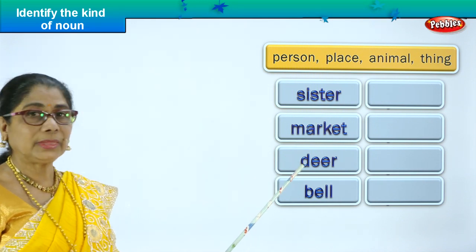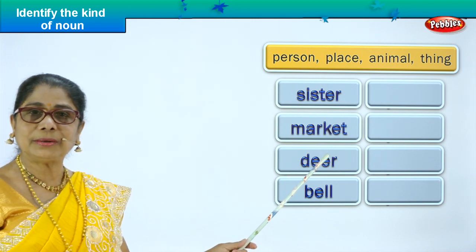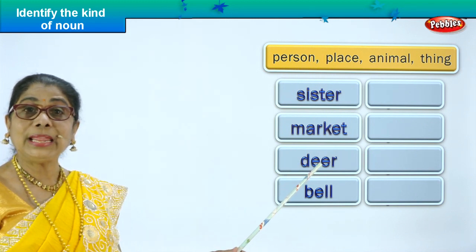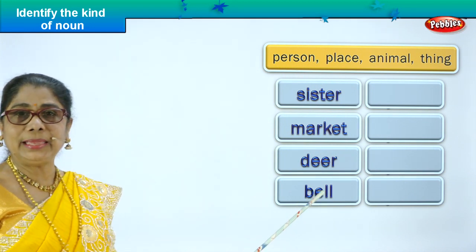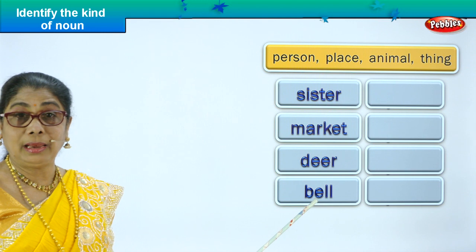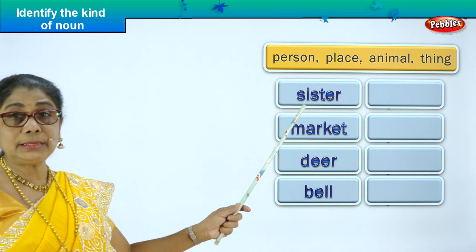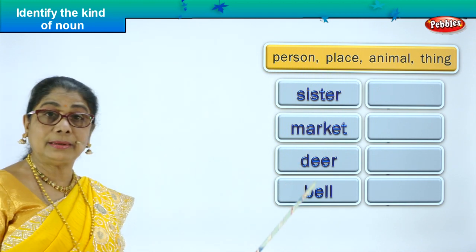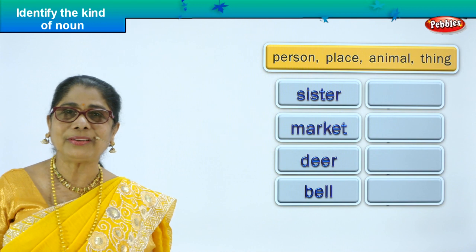Yes. D-E-E-R, deer. Is deer a noun? Yes. And finally you have B-E-L-L, bell. Is it a noun? Yes. Now we have 4 nouns here. Sister, market, deer and bell.